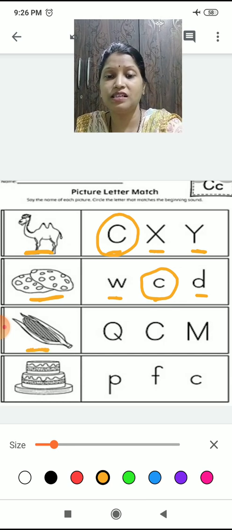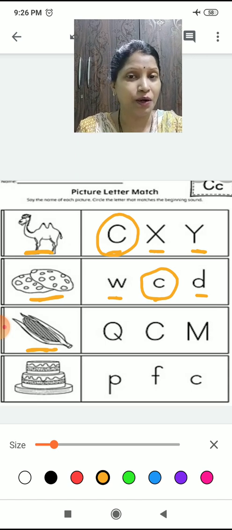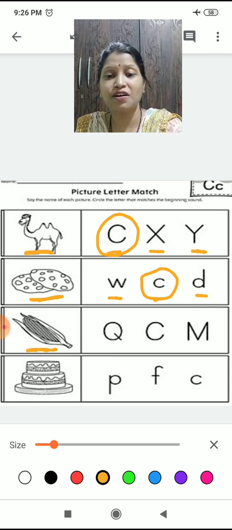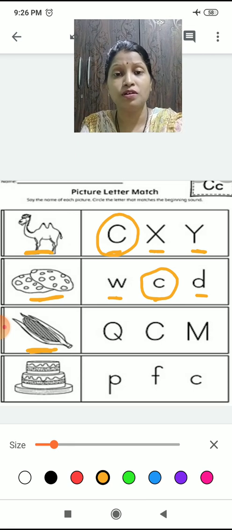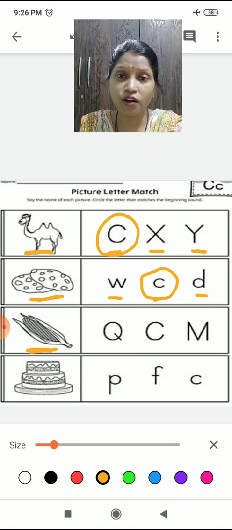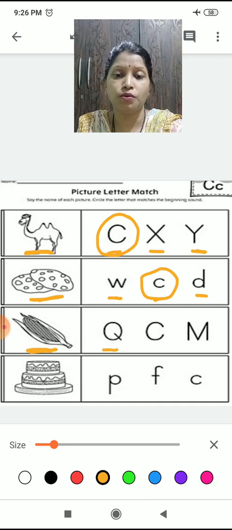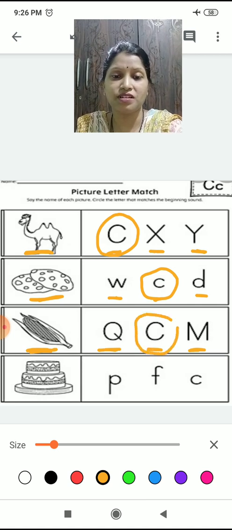Now, what is this, children? Yes, it is a corn. Yes, you can see it nowadays, right? It is the season of corn. Yes, we get it in the market, right? So it is a corn. Okay, so a corn has a sound of a C. C is for corn. C, corn, right? Okay, so is this a C? No. Is this a C? No. Is this a C? Yes. So circle it. Okay.